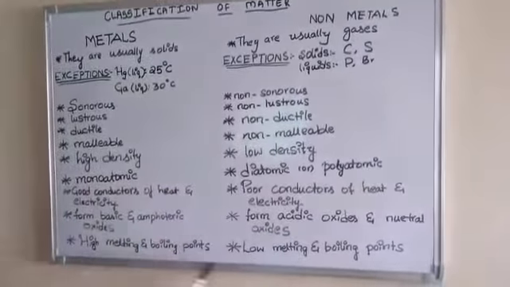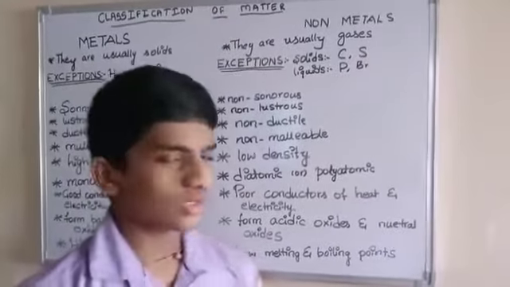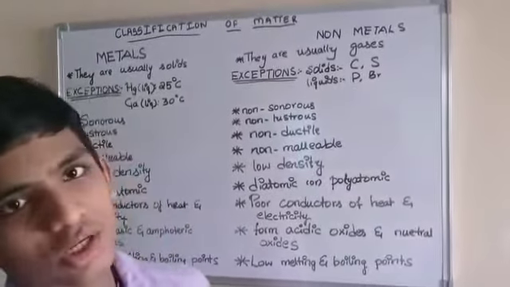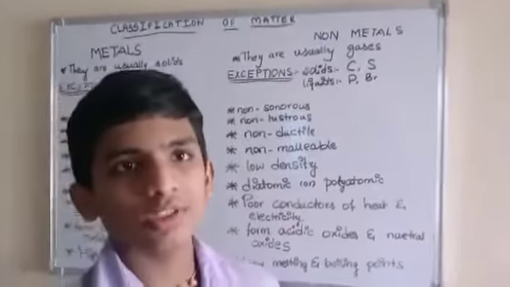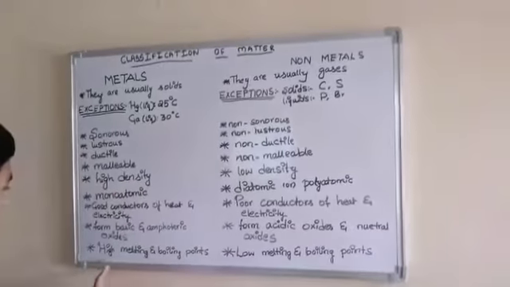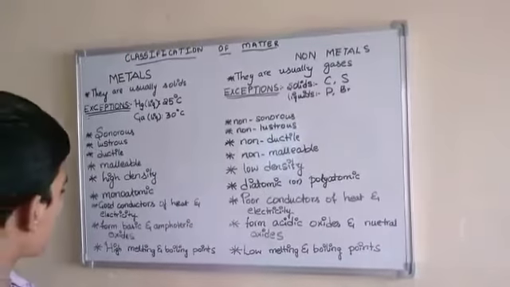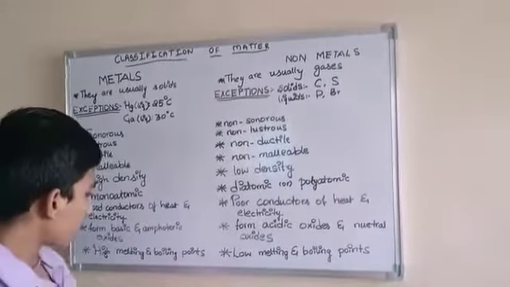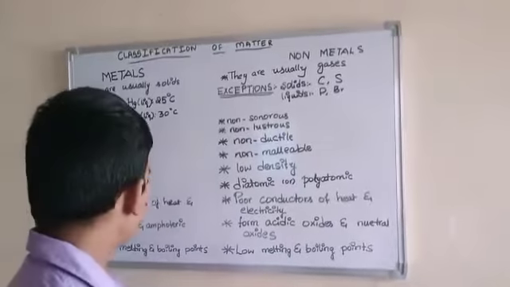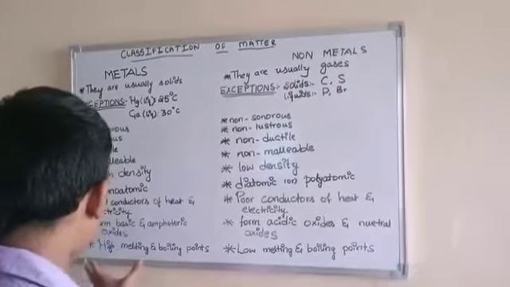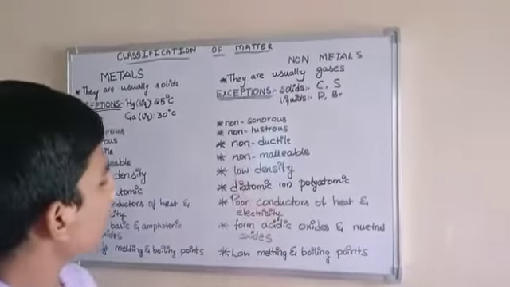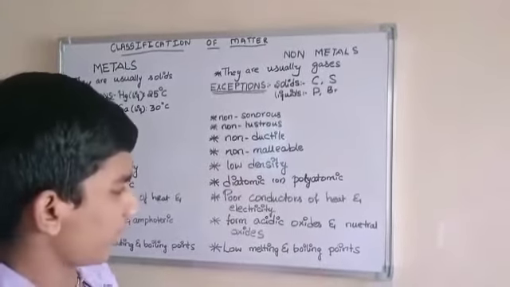Metals have high melting and boiling points. Melting point means the temperature they need to go from the solid state to the liquid state. They need a lot of temperature for melting. Boiling means how easily they boil, and they need more temperature. That's why they have high melting and boiling points. Non-metals have low melting and boiling points.